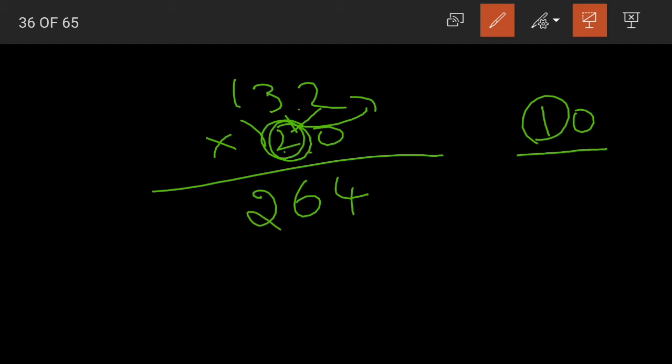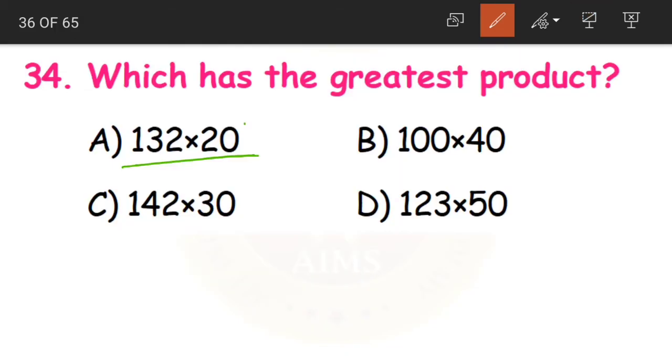Okay? After that, as after 2 we are having 0, we'll place 0 at the end of the number. Clear? 2 into 132 and after 2 we are having 0. So we have placed 0 in the product at the end. 2640 is our answer.